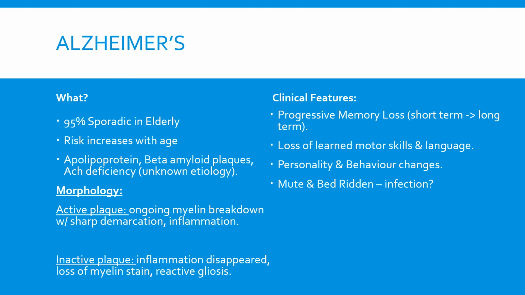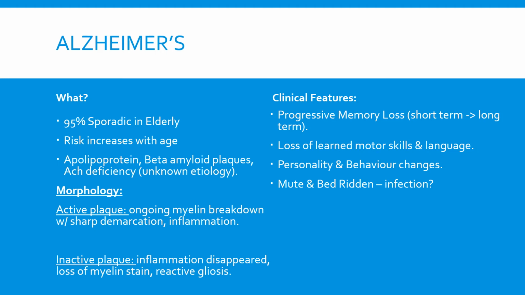Alzheimer's is of course very common. In 95% of the elderly, it is sporadic and the risk increases with age. It is linked to apolipoproteins, although the pathophysiology of Alzheimer's disease is not fully understood. There are 3 hypotheses linked to it. One would be the deficiency of acetylcholine, another would be due to apolipoprotein, and another one is, I believe, due to beta amyloid plaques. The morphology of Alzheimer's disease, well, there are active plaques and there are inactive plaques.